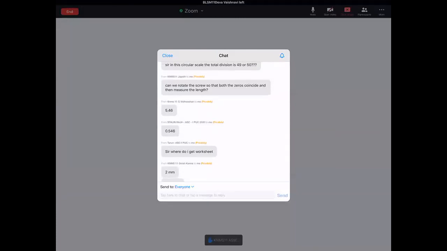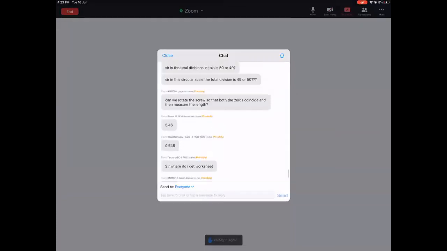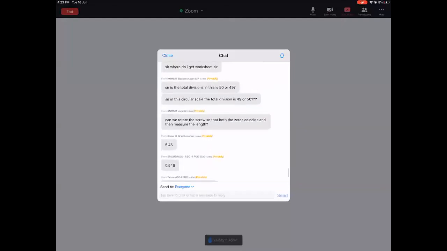Message me, Tarun. I will send you. Yes, we can rotate, but when you start from 0, you have to take it to the mean position. When you take it to the mean position, it will either be coinciding or it will go that side or come this side. So always there will be something. In the circular scale, the total divisions is 50.